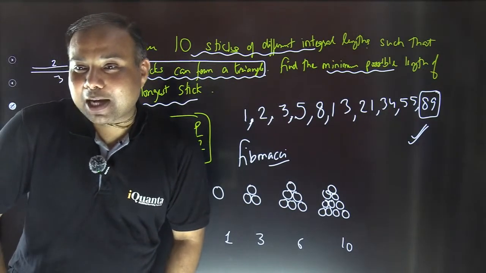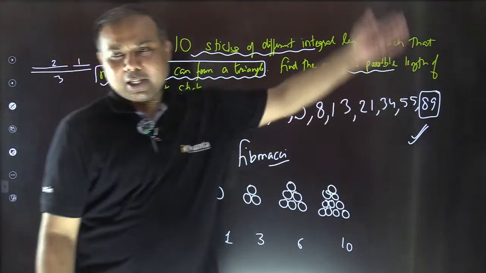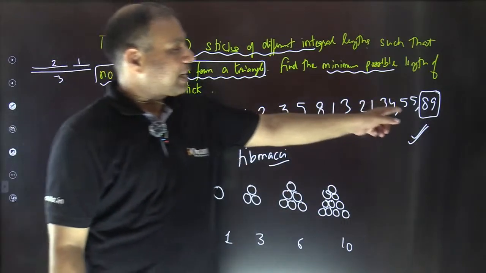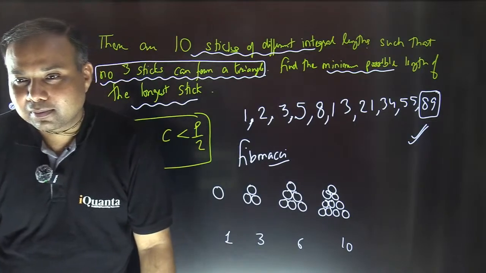Okay, Aditya is asking what will be the maximum possible length of the longest stick? Infinite. You can go on and on, there is no limit. In place of 89, if you extend it to anything, a triangle cannot be formed. Okay?